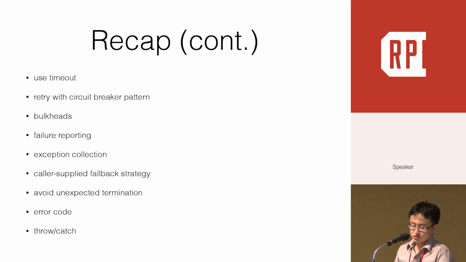We also learned we should use timeouts for external code, and learned some strategies like retry with circuit breaker, bulkheads, failure reporting, exception collection, caller supplied failure fallback strategy, and avoiding unexpected termination. We also learned when to use error code and the throw catch flow.